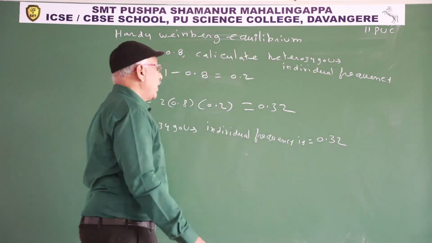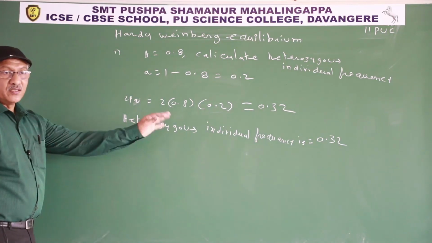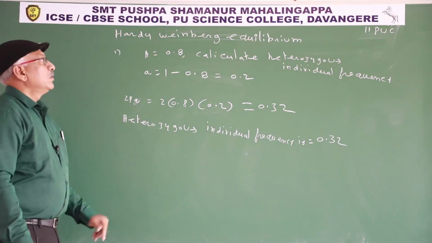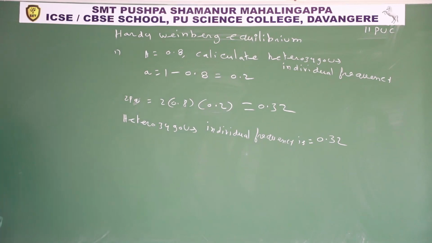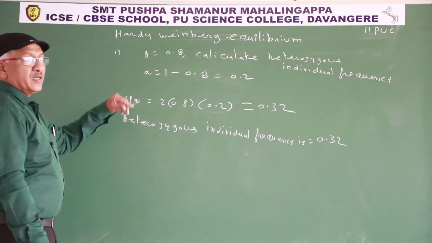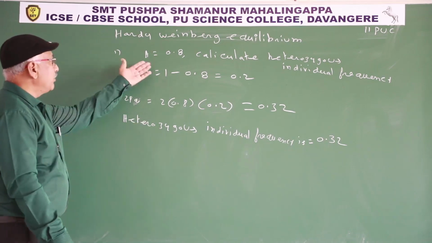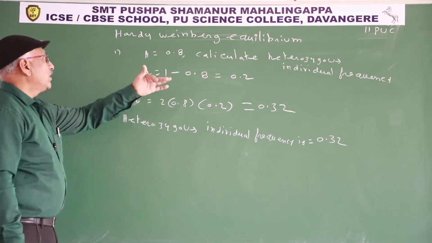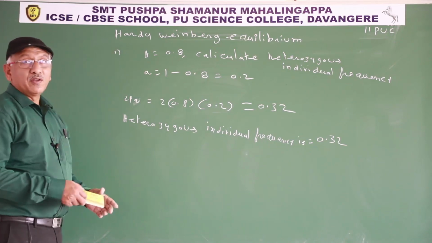Heterozygous individual frequency is 0.32. So it is one model. In this model, they give capital A or small a, or sometimes they may ask to calculate the homozygous dominant individual frequency.